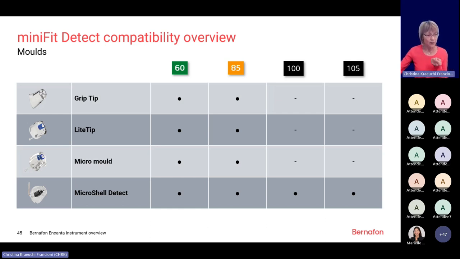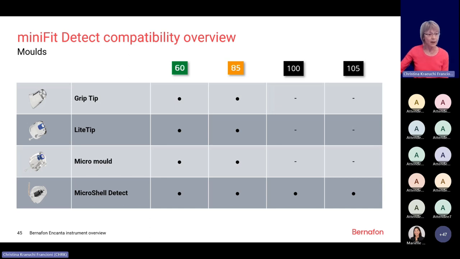It is a bit more durable than the dome, and it has a bit of a different size to fit more comfortably in the ear canal. The grip tip is available for the 60 and the 85 speaker. It's also available with a vented version, 2.4 millimeters, and also without vent at all.